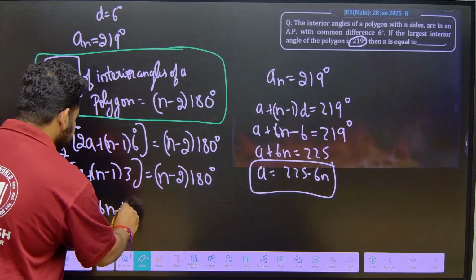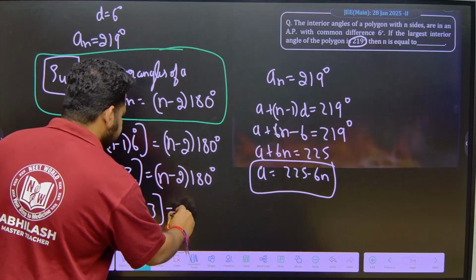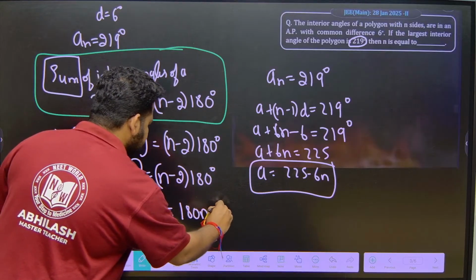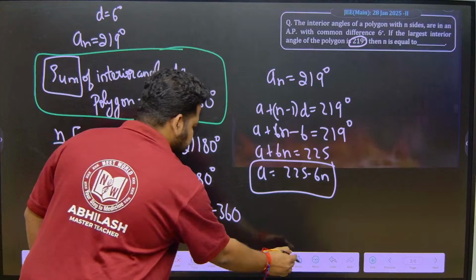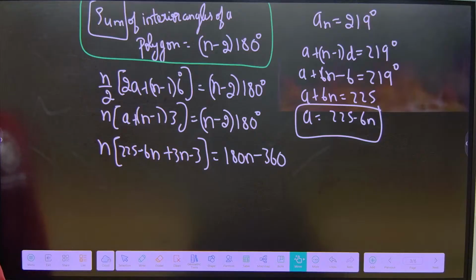Plus 3 into n is 3n minus 3. Alright, so this will be equal to 180 into n is 180n minus 180 into 2 is 360. This is what we have. You can have a look at this. That way also it is possible, that way also you can solve. But the last term is also required, but here instead of using the last term like that, we will use it like this, so that we can get the value of a in terms of n. But ultimately we have to get the right answer, correct?